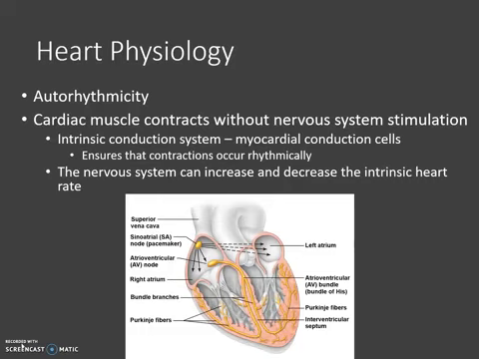We call this autorhythmicity, in which case the heart is able to basically send out its own signal in order to make the heart contract. And it has its own intrinsic pace that it sets. Now, as I mentioned, the nervous system can increase or decrease this intrinsic heart rate, but it's not required in order for the heart to contract.